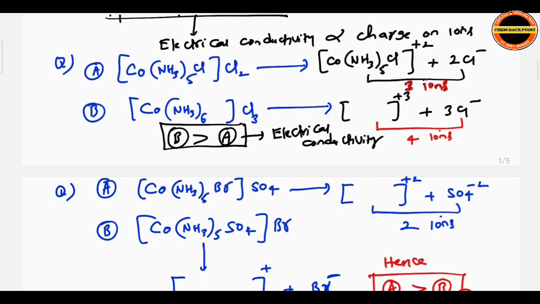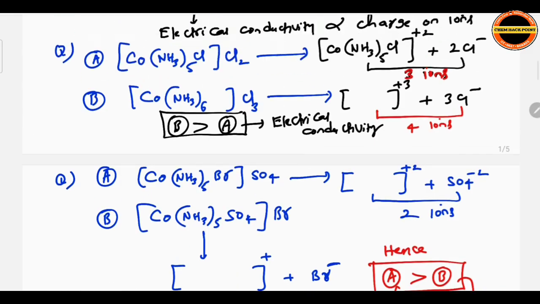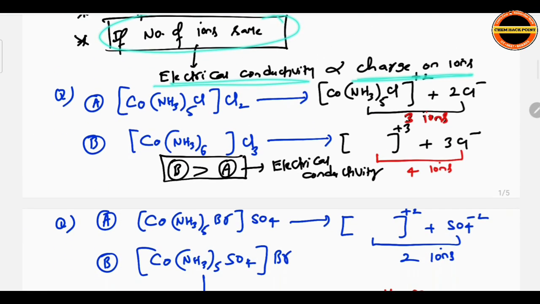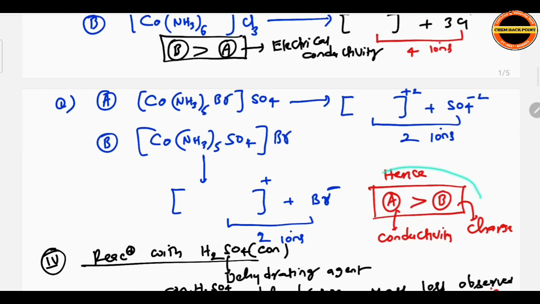Then take another pair of compounds, with SO4 and Br. Both can produce 2 ions. If the number of ions is the same, electrical conductivity depends on the charge on the ions. Where the charge is higher, minus 2 and plus 2 versus minus 1 and plus 1, the charge magnitude is more. That's why the electrical conductivity of A is greater than B, purely based on charge. Conductivity of A is greater than B.